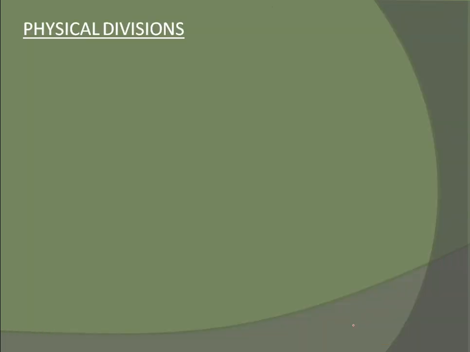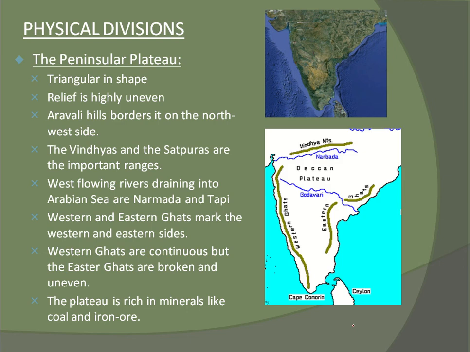Physical divisions. The peninsular plateau. So let's come to the plateau. India is called a peninsula country, so these plateaus are known as peninsula plateaus. Western Ghats, these Ghats are there, no? This is known as Eastern Ghats, as we yesterday studied the Vindhya Hills, right?